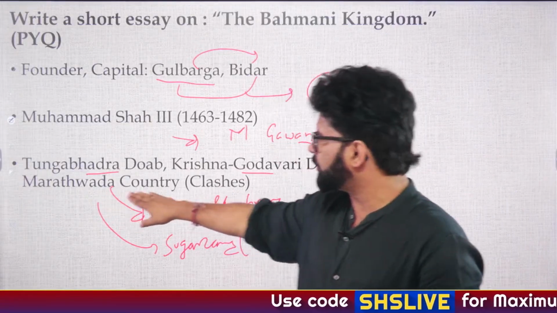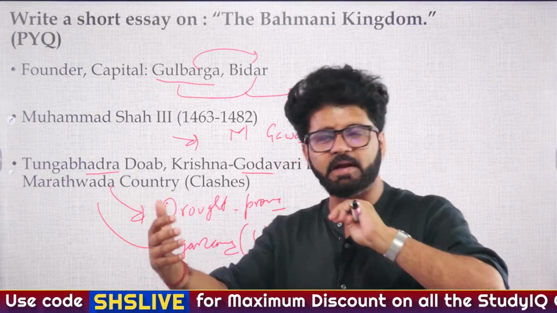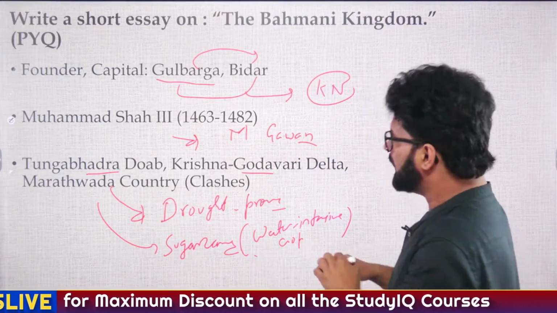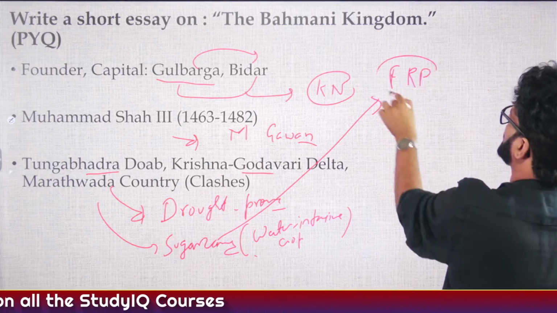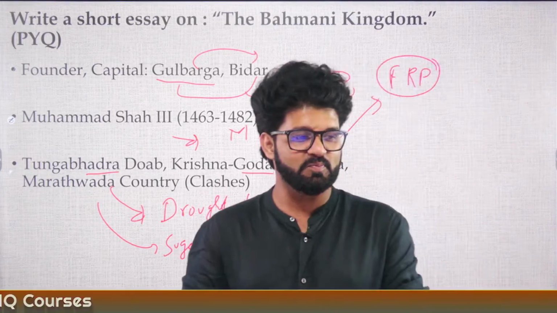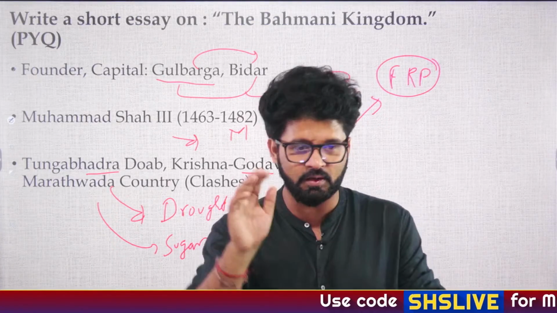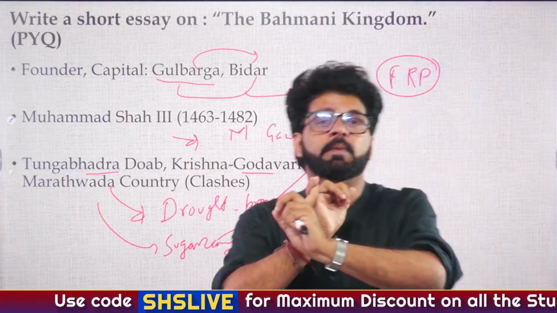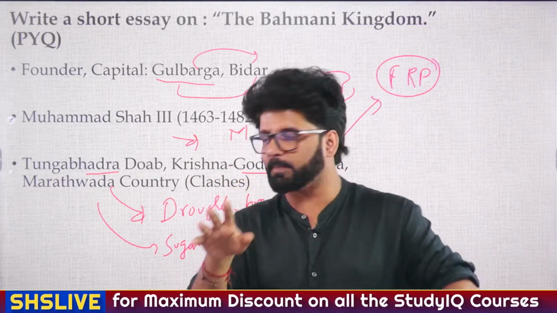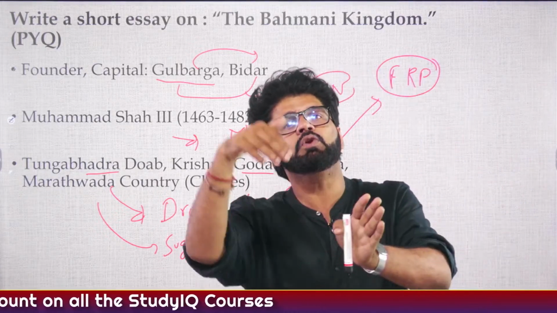Marathwada, which is a drought prone region where you witness drought every year, every second year, people are growing sugarcane. Why? Because they get something known as FRP on sugarcane. If you know the full form of FRP, you can post it in the comment section. FRP is fair and remunerative price. Just like you get MSP, minimum support price, on sugarcane you get something known as FRP, fair and remunerative price.